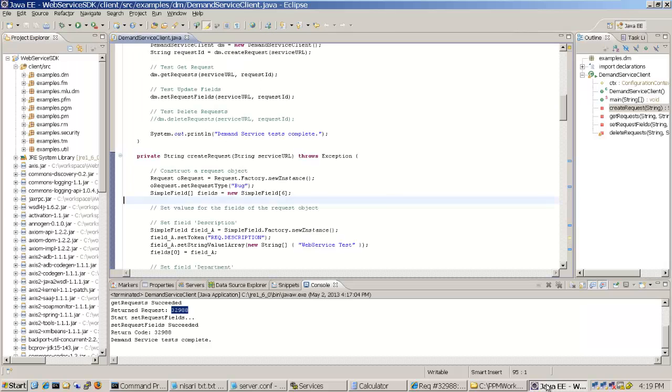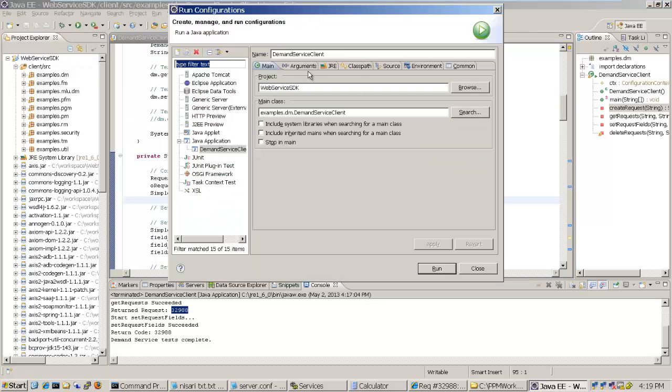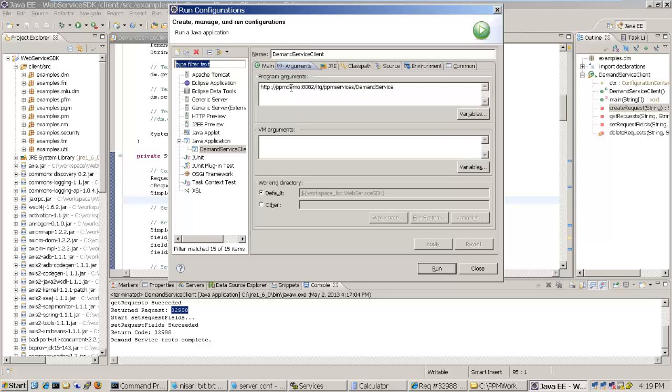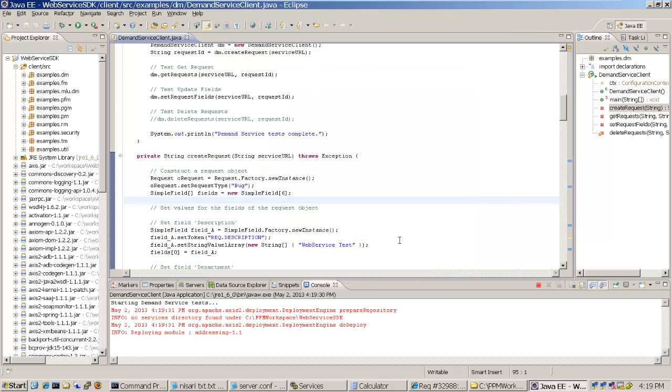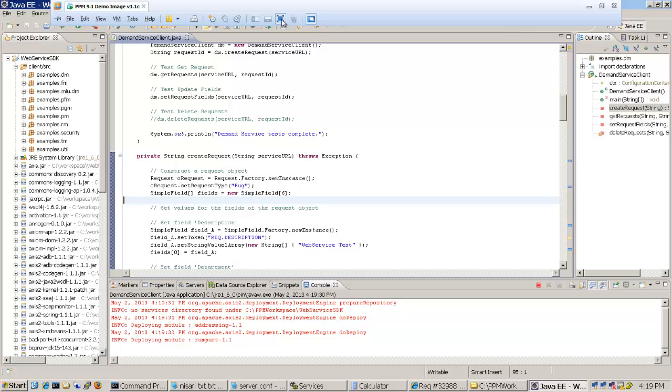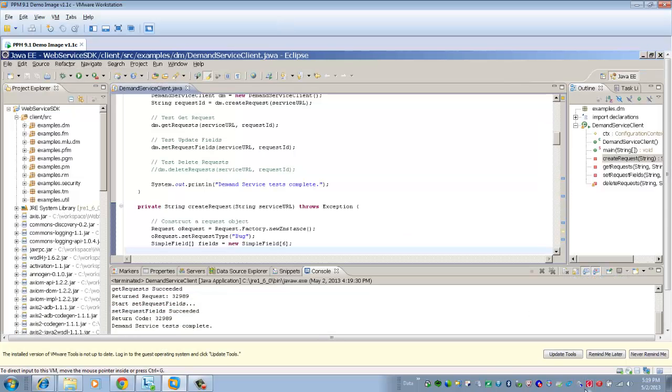So that's all about it. The only change which I made after stopping the first PPM server and starting up the 9.1 instance was the run configurations. I just changed it to the new URL, that is PPM. It's running at 8082, and I used the same demand services link over here. So that's all we had here from the website's initial configuration of the toolkit. Thank you very much. Bye.